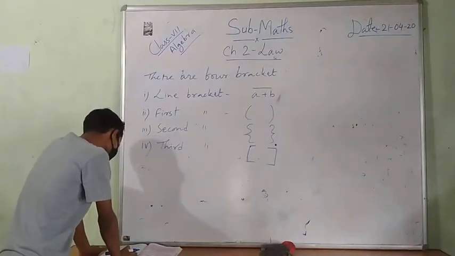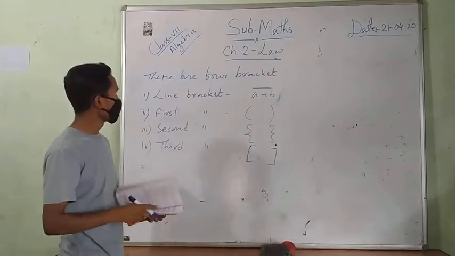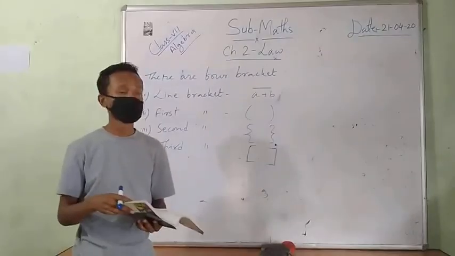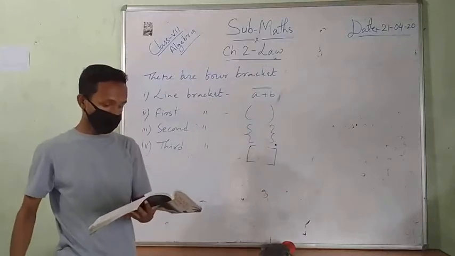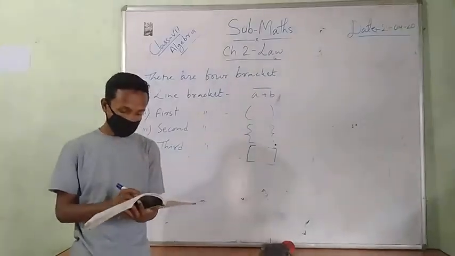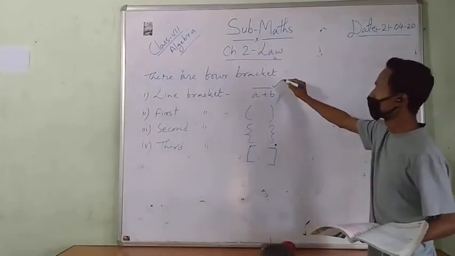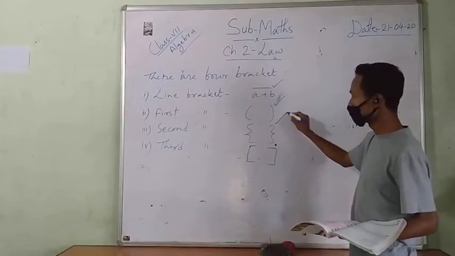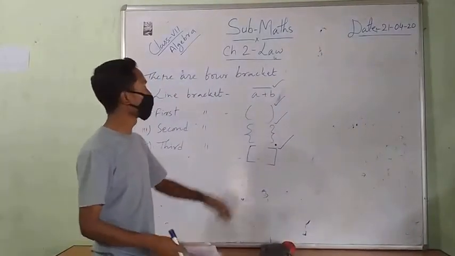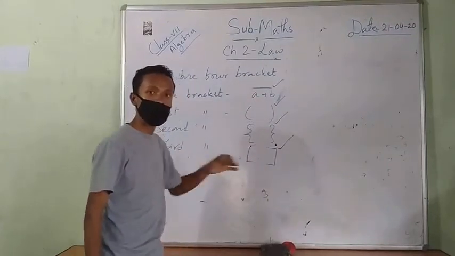Number 4, third bracket is this one. If in a question all the brackets are there, then we have to work first on the line bracket, then the first bracket, then the second bracket, then the third bracket.